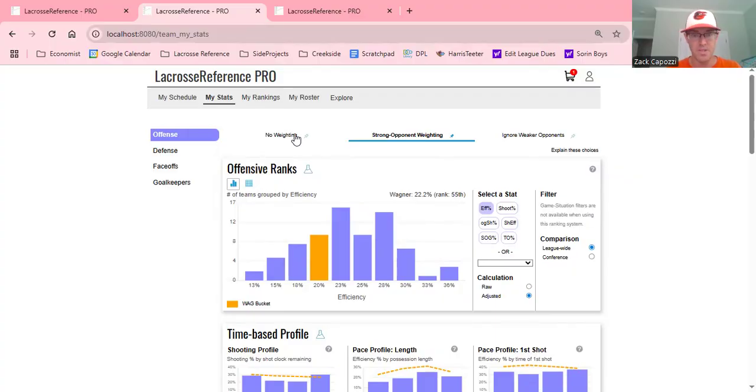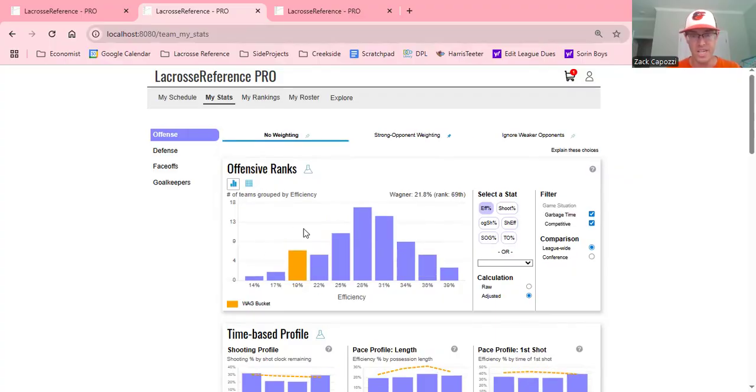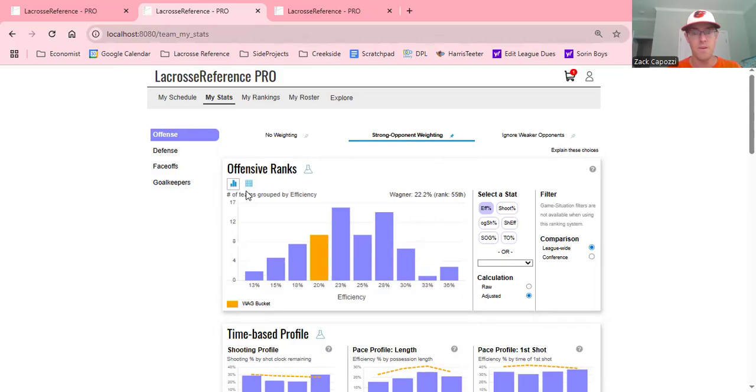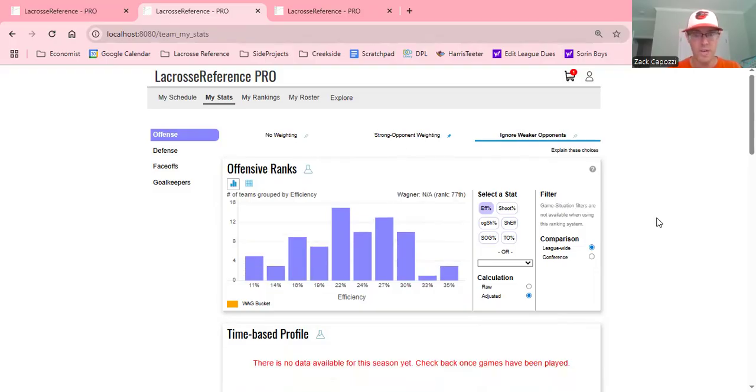And that's applied to every team. So where the no weighting is basically, okay, every possession counts and we adjust by opponent, this applies to every team and says that let's weight every team's games against the best teams higher so that essentially the games against weaker teams are not taken out of the ranking, but they're less important. So that's the strong opponent weighting. The ignore weaker opponents is essentially if you play a game against a team that's lower than the median in terms of Black CeeLo rank, so the bottom half of the country, those games are just completely ignored, right? So the stats accrued in those games won't affect your ranking at all.